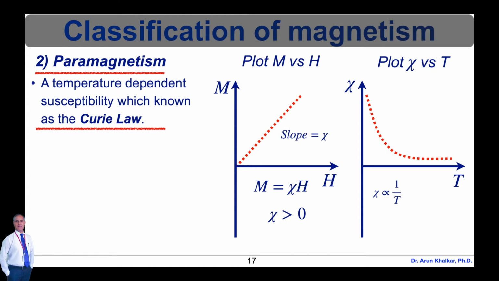In the presence of a field, there is now a partial alignment of the atomic magnetic moments in the direction of the field, which results in a net positive magnetization and positive susceptibility. In addition, the efficiency of the field in aligning the moments is opposed by the randomizing effects of temperature. This results in a temperature-dependent susceptibility known as the Curie law.